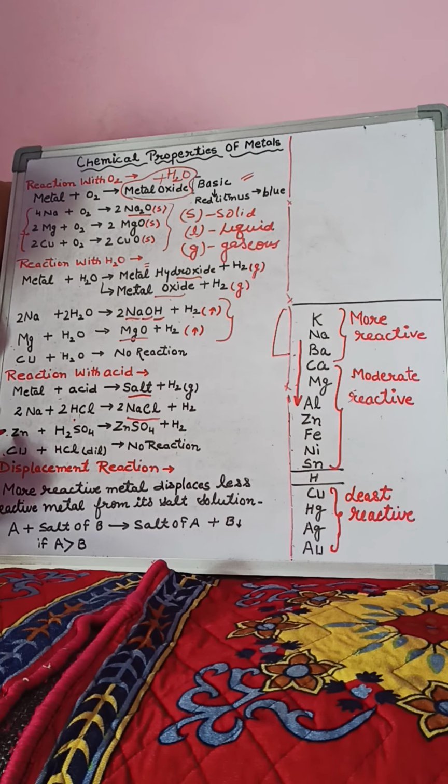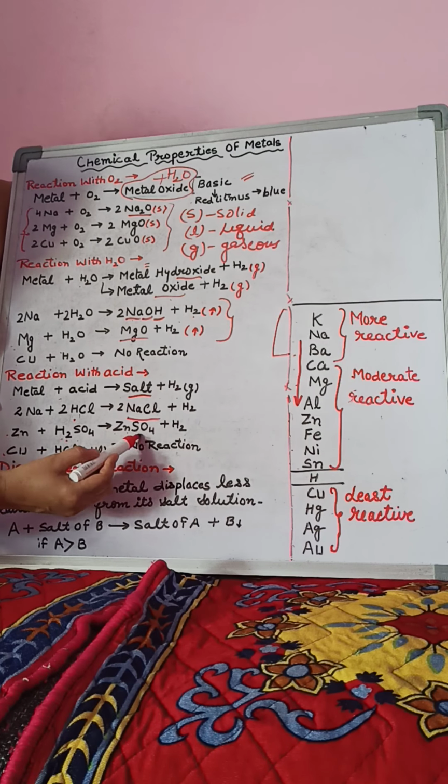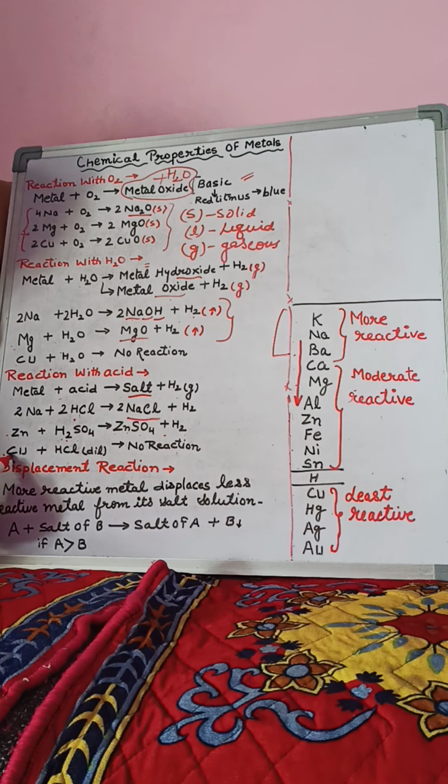Zinc plus H2SO4. H2SO4 stands for sulfuric acid. When zinc reacts with sulfuric acid, there is a formation of ZnSO4 plus H2. And copper does not react with dilute acids in normal conditions because it comes in the low reactivity series. But it reacts with concentrated acid, and there is a formation of the respective salt and hydrogen gas.